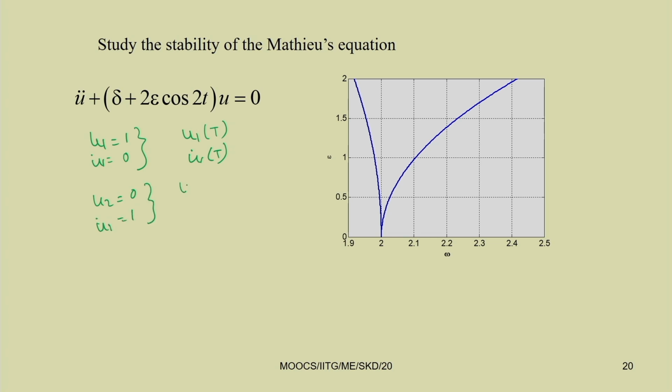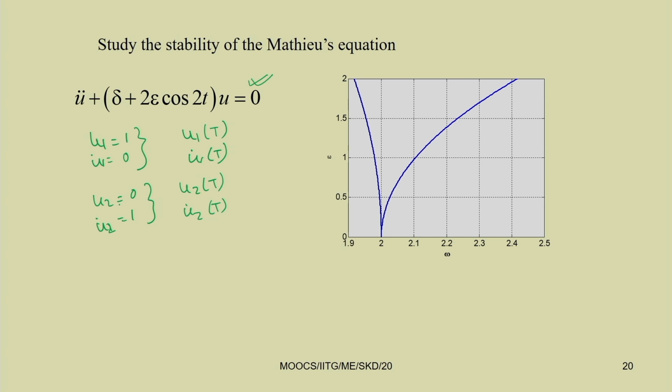So, we can find u2(T) and u2 dot, that is u2 dot(T). After finding these 4 parameters, we can get them by solving this equation. This equation we can write as a first order differential equation using the Runge-Kutta method. By taking the initial condition u1 equal to 0 and u1 dot equal to 0, you can find the solution after one cycle.